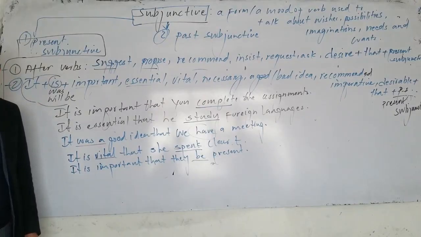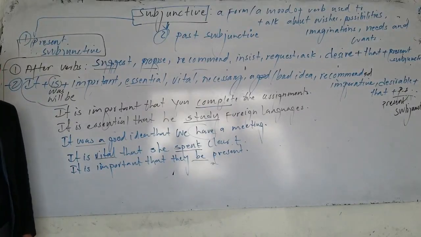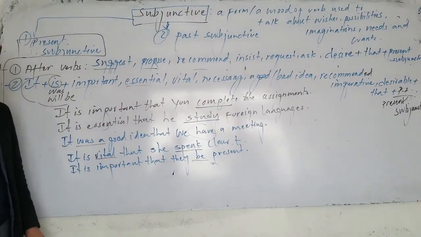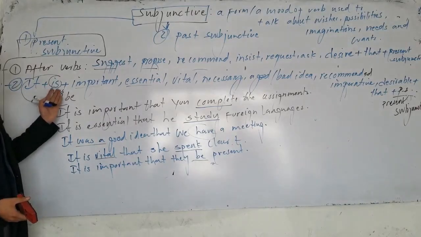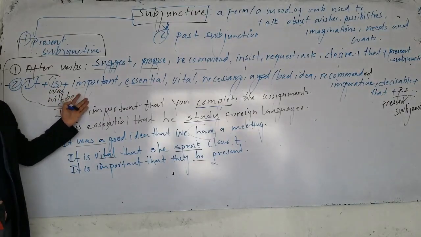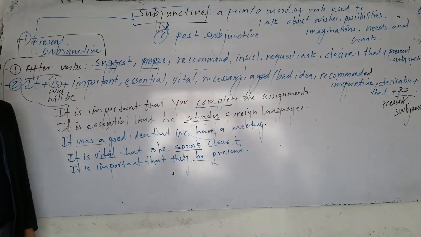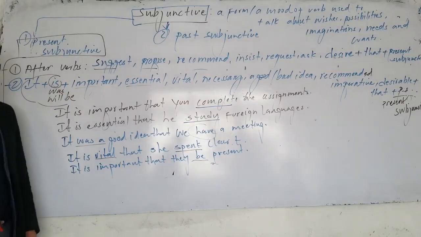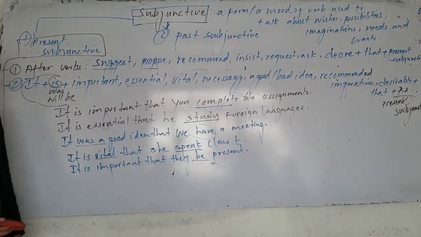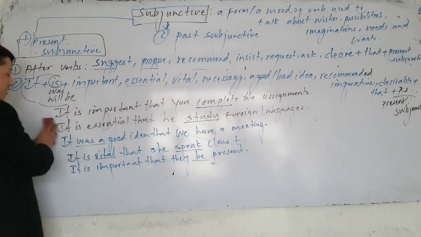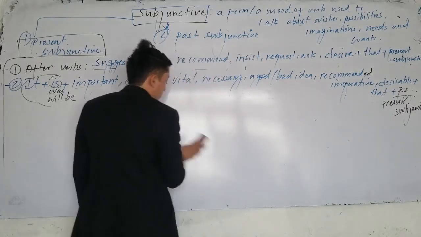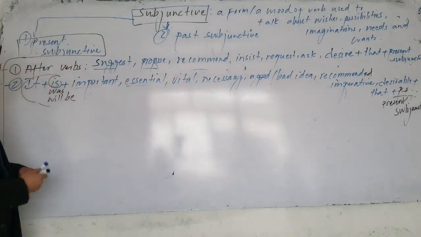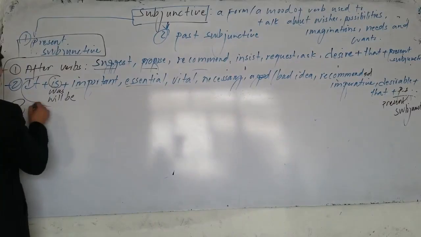If the sentence is simple, but it was important, the subjunctive never changes. You can say it is important. I say it was important that she come on time. It will be important that she come on time. The subjunctive never changes. So this expression could be it is, it was, it will be, it has been, it had been, it will have been, any structure that you want you can use.